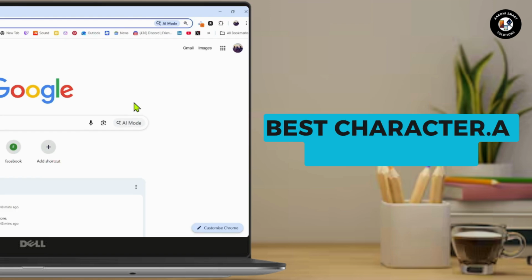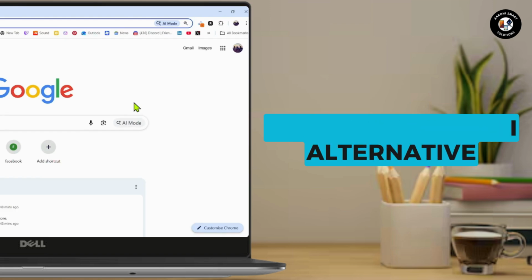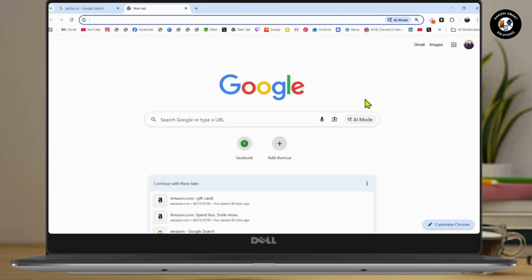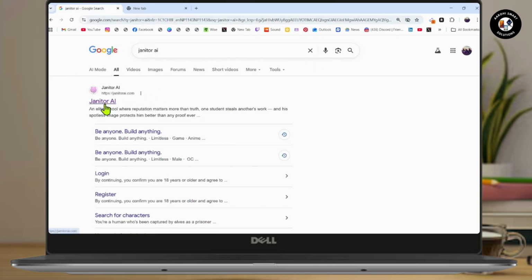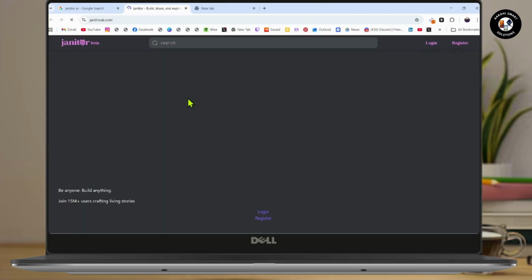Best Character AI alternative. So if you want a Character AI alternative, or if you're tired of Character AI filters ruining your chat, here's the best alternative that you can switch to in 2 seconds. If you want more freedom, better responses, and smarter AI, you need to try Janitor AI. So why is it better? Go with the official website.